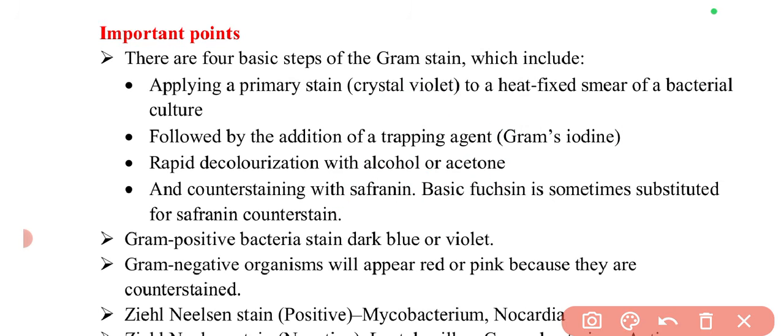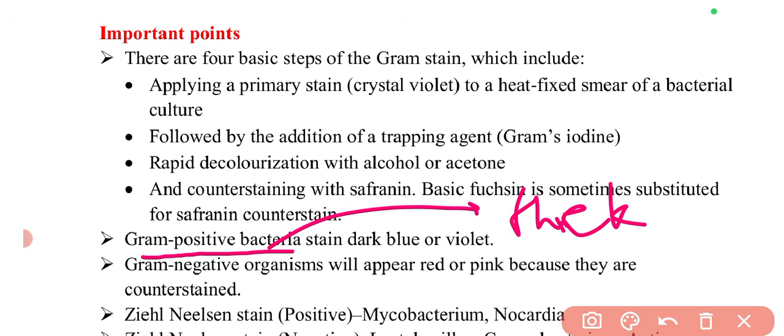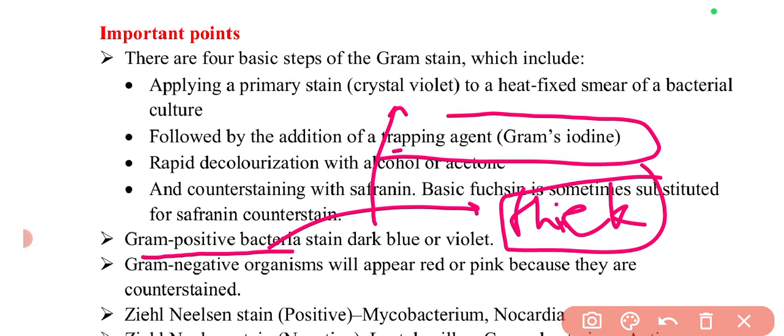Now how to identify the gram positive and gram negative bacteria? The gram positive bacteria have a thick membrane. Due to the thick membrane, this color will be there, and the trapping agent will trap this color, and there will be no decolorization with the alcohol. So it will not adopt the color of the safranin. Then it will show the blue or violet color only.